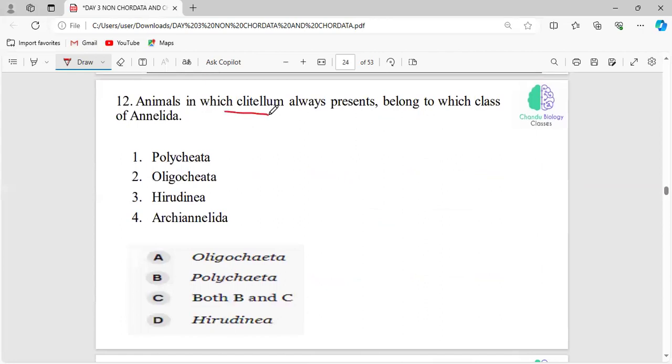Now, animals in which the clitellum is always present belong to which class of Annelida? Clitellum is a structure. It is an important character. Okay, and that will be present in which of the following classes of the phylum Annelida? This is your question.